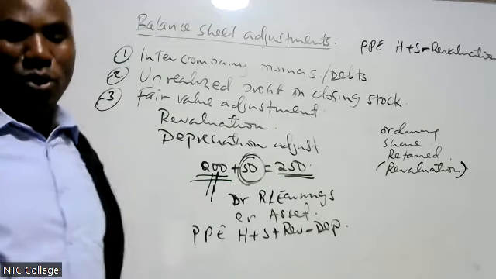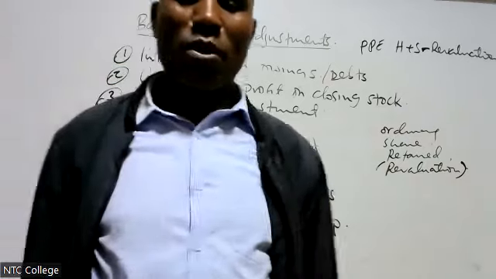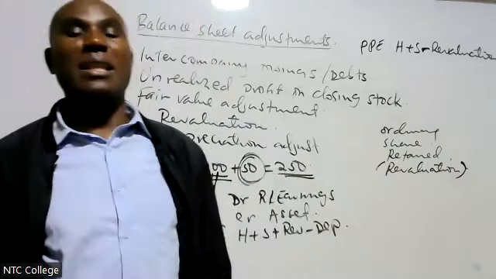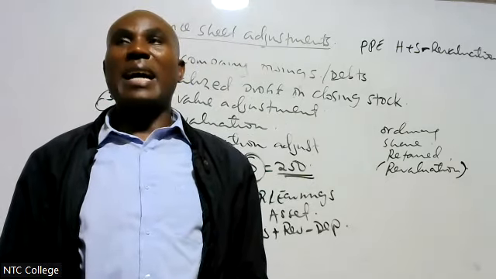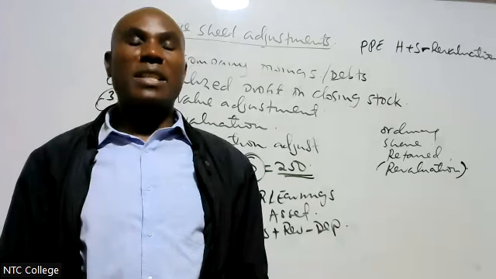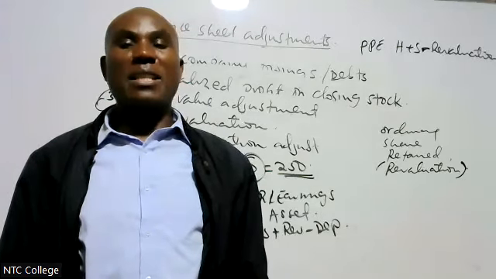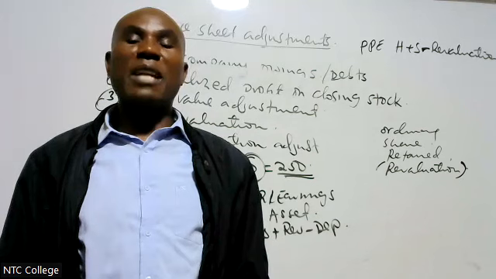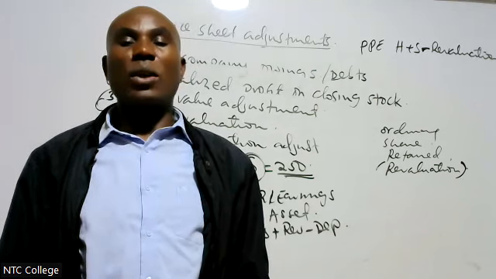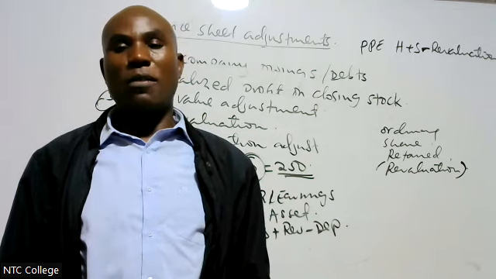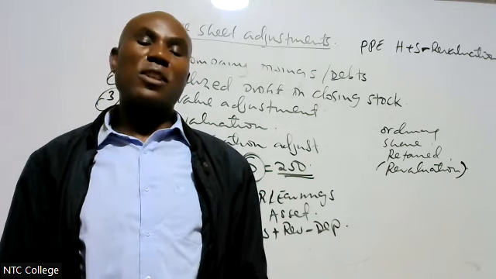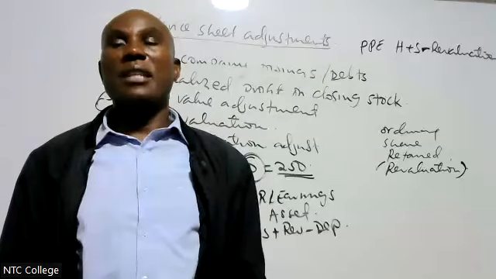Now, the examiner will tell you like this. I like giving examples. On the date of acquisition, the identifiable net assets of the subsidiary were the same as the book values, except an item of land, which was shillings 40 million above its book value.